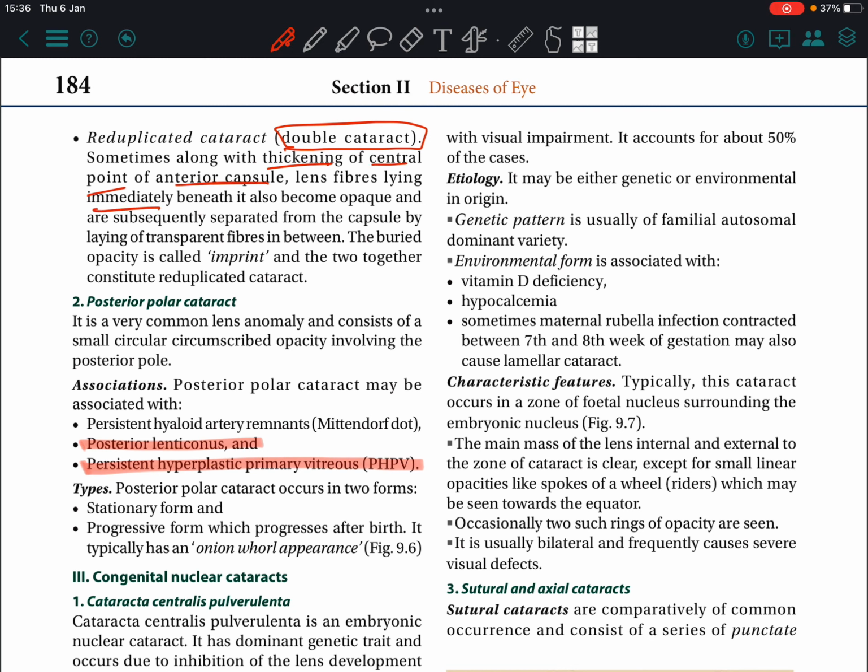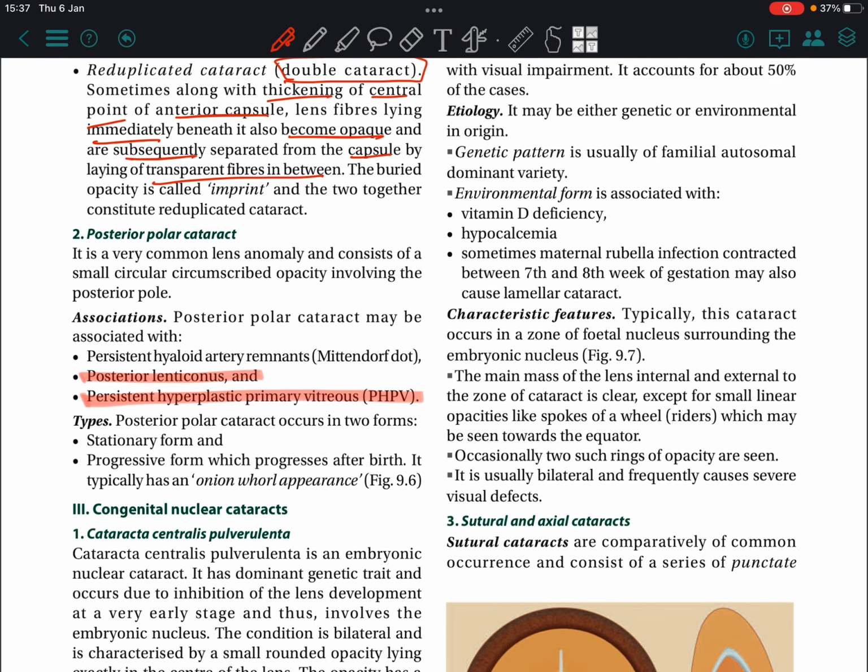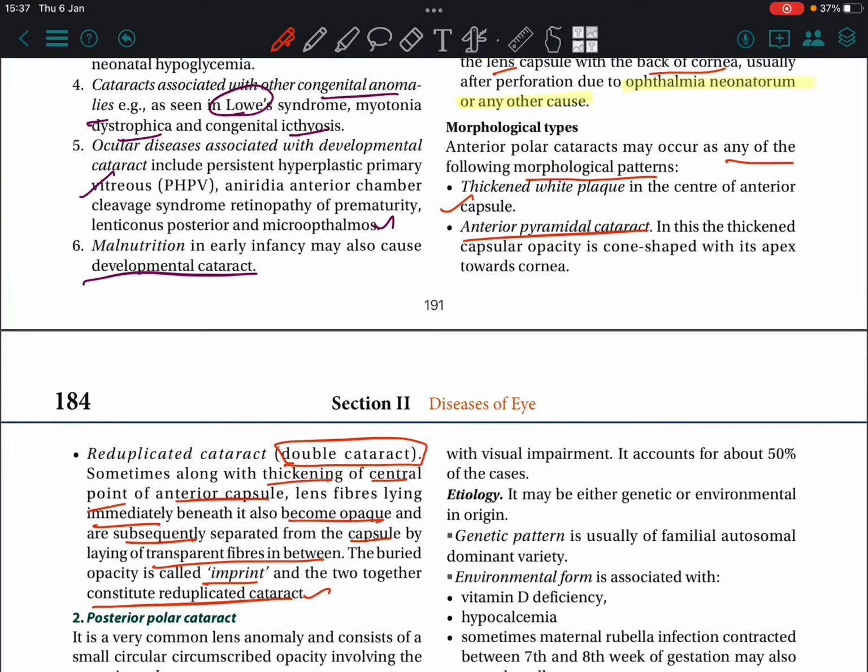Lens fibers lying immediately beneath it also become opaque, or are subsequently separated from the capsule by a layer of transparent fibers in between them. The buried opacity is called an imprint, and the two together constitute a reduplicated cataract.